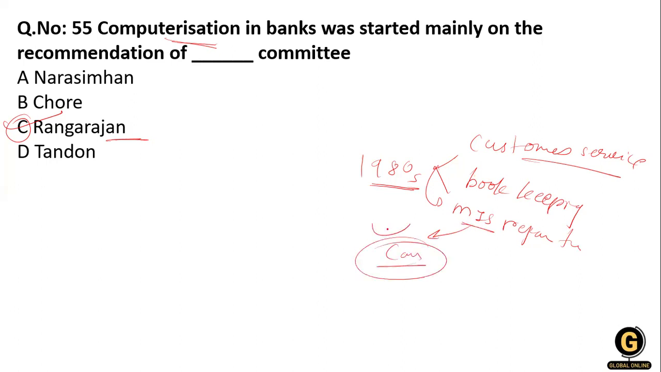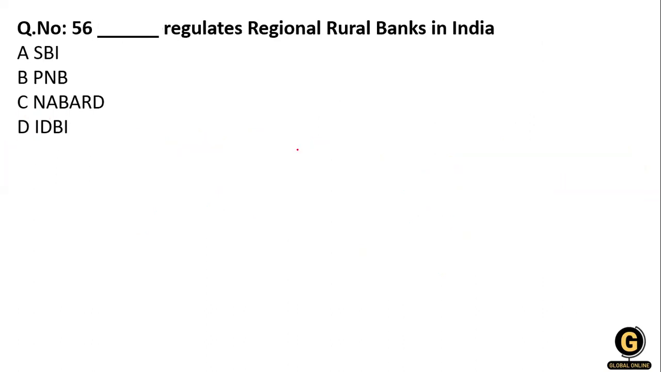What is the MIS? And you know what happened in 1988, the Reserve Bank, that means RBI of India, set up a committee for what? Computerizing banking, and it is headed by Rangarajan. The full name of Rangarajan is Dr. C. Rangarajan. Clear?